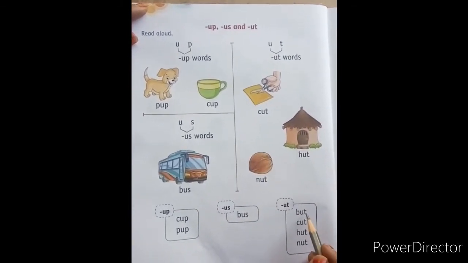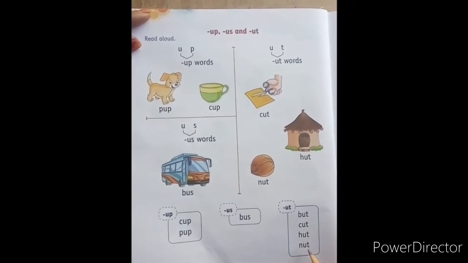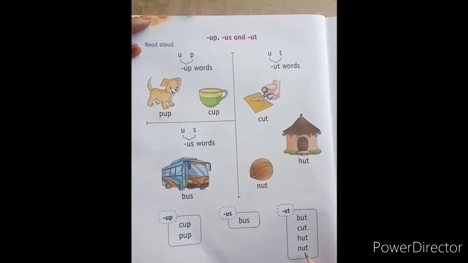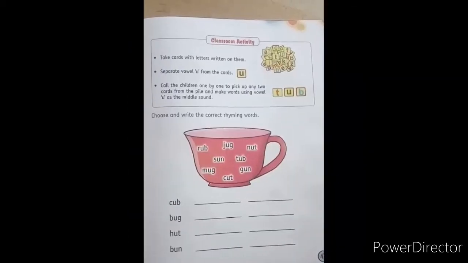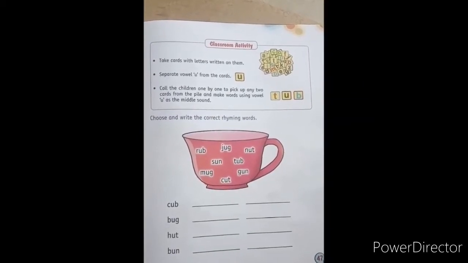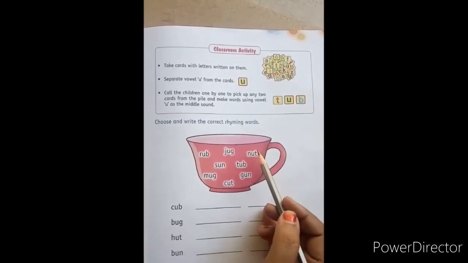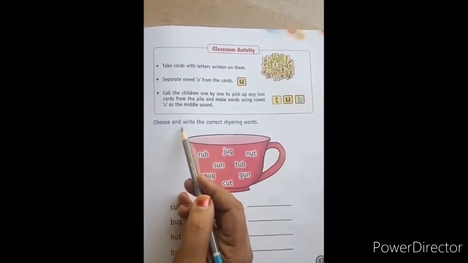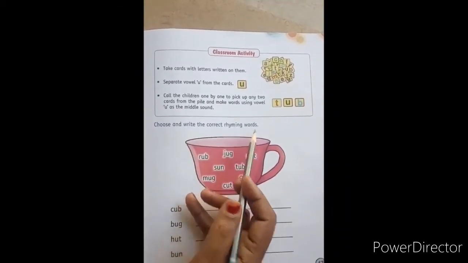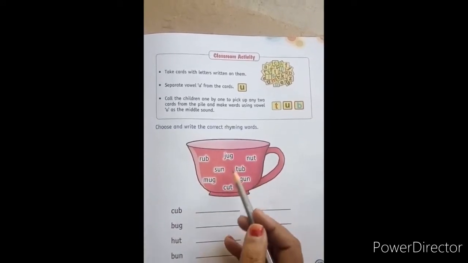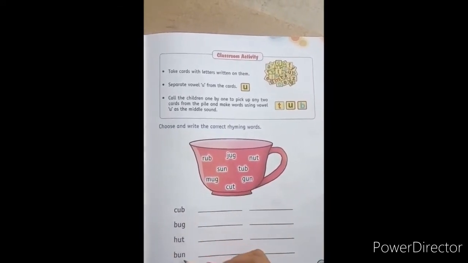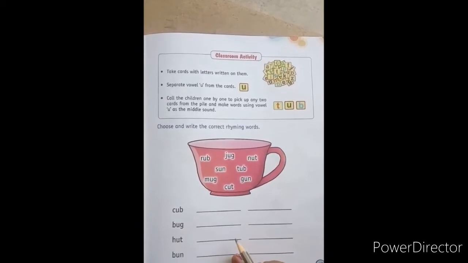Here we have few more. But, cut, hut, nut. So let's go with the next page, children. From page 47 we have got worksheets. Here there is a cup. So what is there in the cup? Choose and write the correct rhyming words. Rhyming words were given here. We have to select according to this and fill in these blanks.